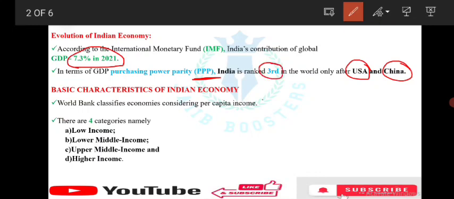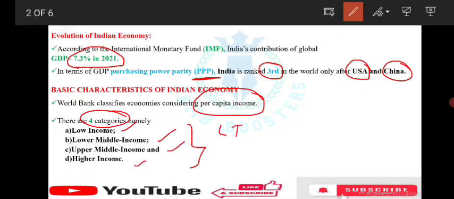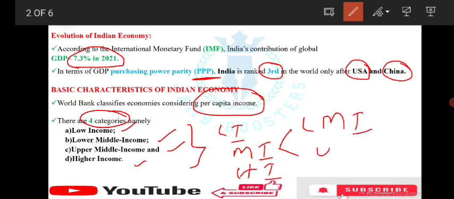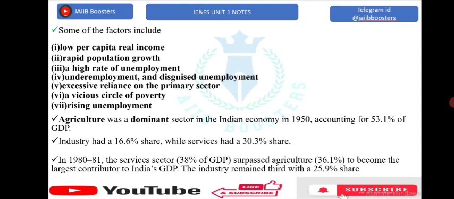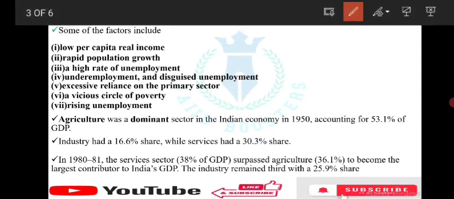Now we are discussing basic characteristics of Indian economy. World Bank classifies economies considering per capita income, right? How many categories are there? 4 categories. The first one is low income, lower middle income, upper middle income, higher income. You can remember this as lower income, middle income, higher income. In middle income there are 2 categories, which is lower middle income, upper middle income. Okay. Next, some of the factors including lower per capita real income.